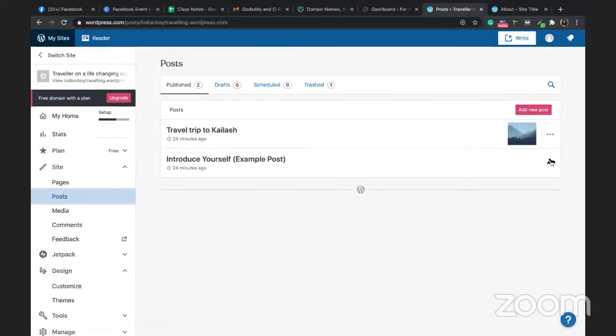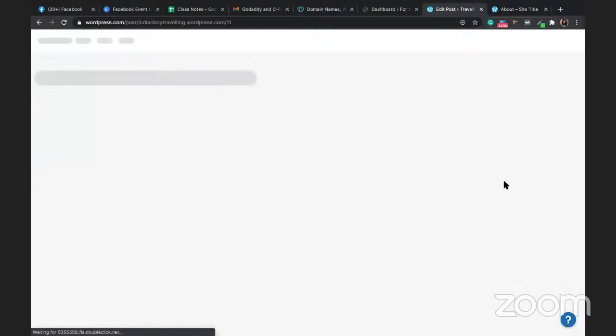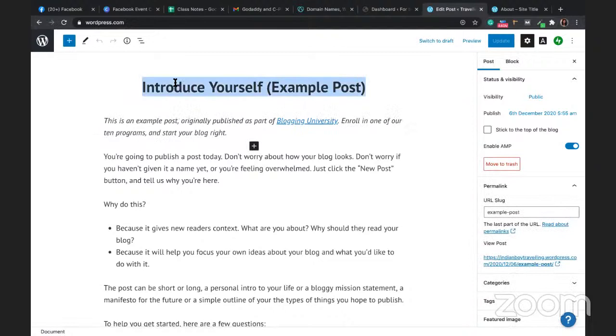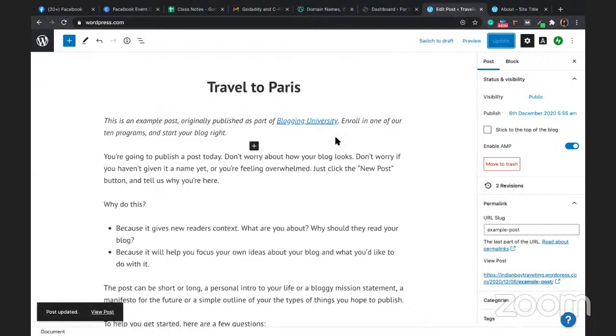Now let me put one more post. I can edit, just edit this. I'll show you how to add also. So in the other post, I had added the feature image. In this, I'm not going to add the feature image. And I'm just going to update this. Updating is saving. If you have already created the post, I have to also add one image to this post.